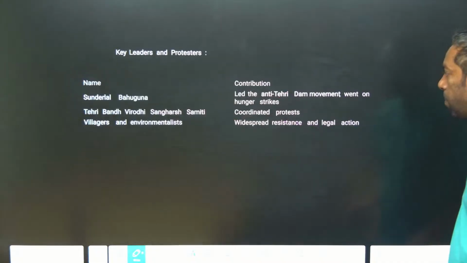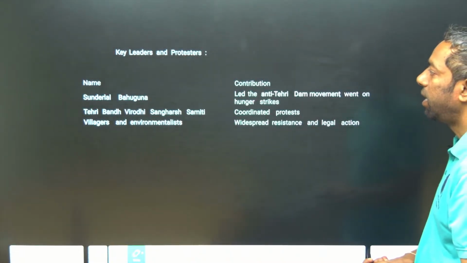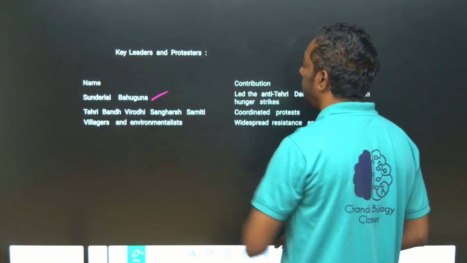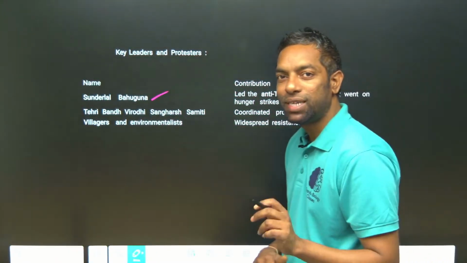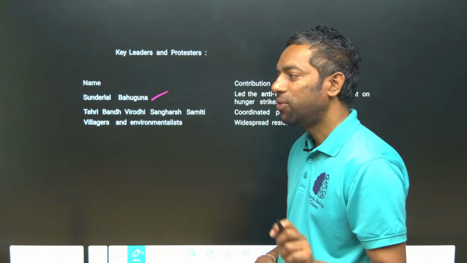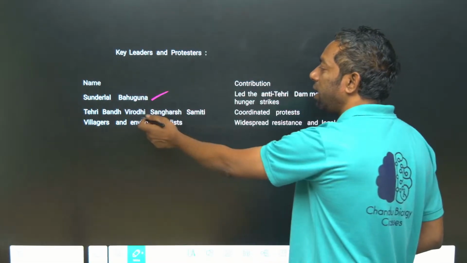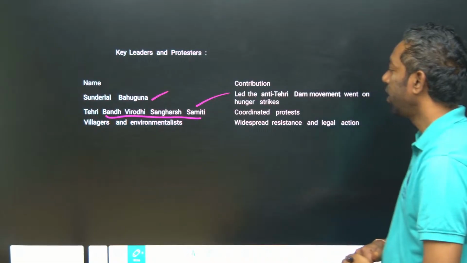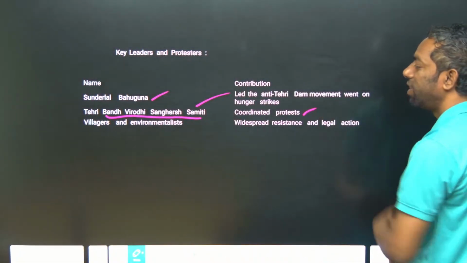Key leaders and protesters of the Tehri Dam: Sundarlal Bahuguna. This name is most important. The Tehri Bandh Virodhi Sangharsh Samiti coordinated the protest.